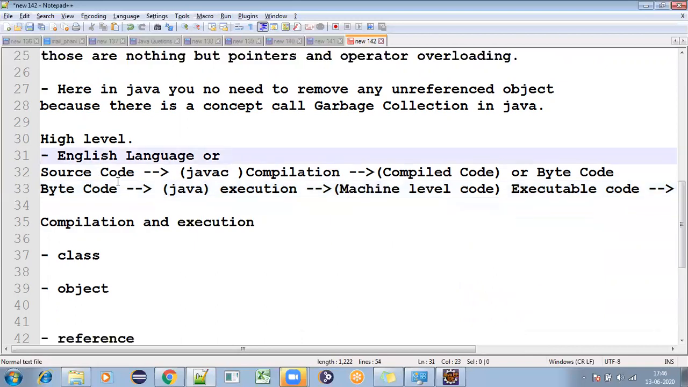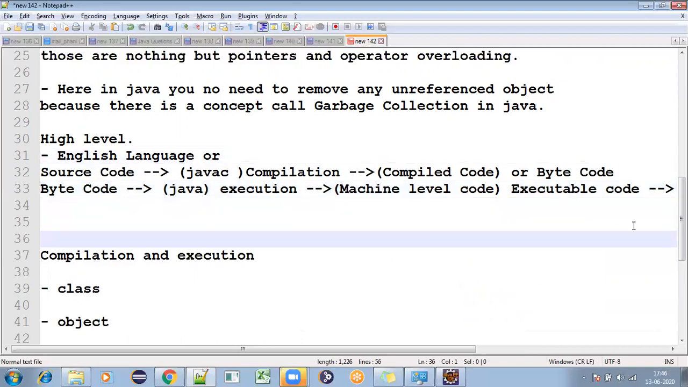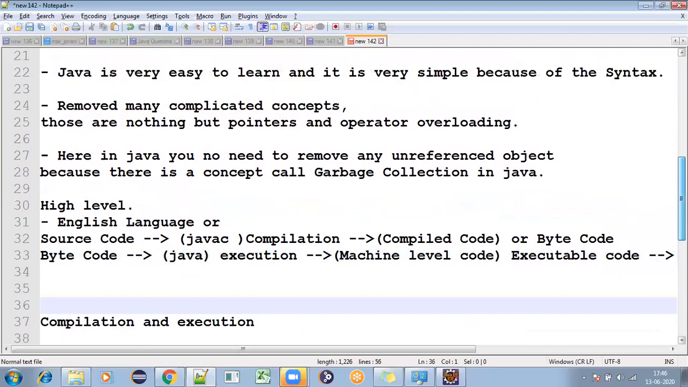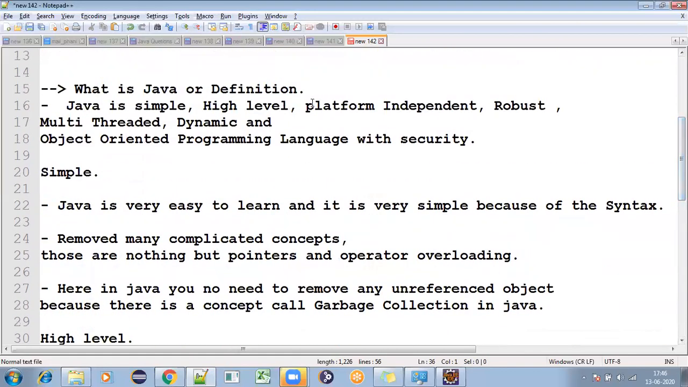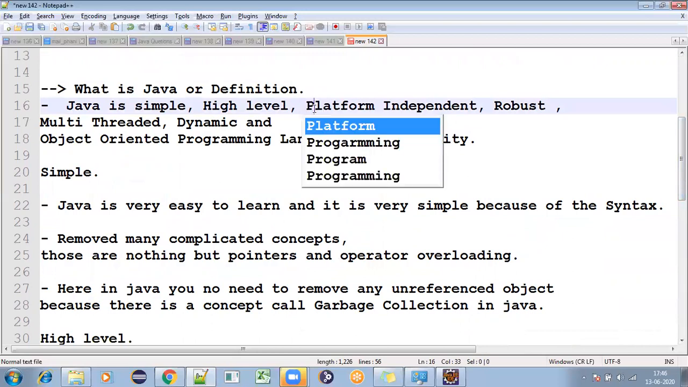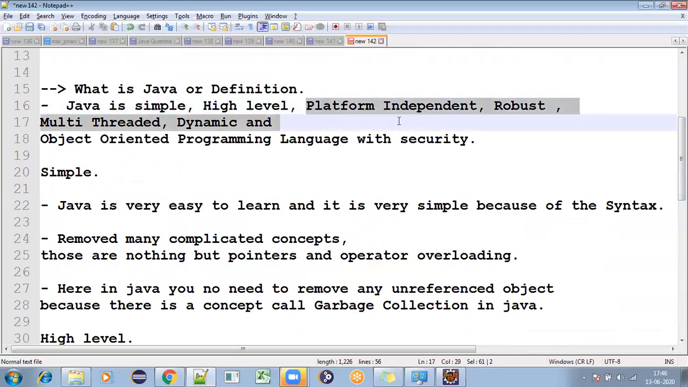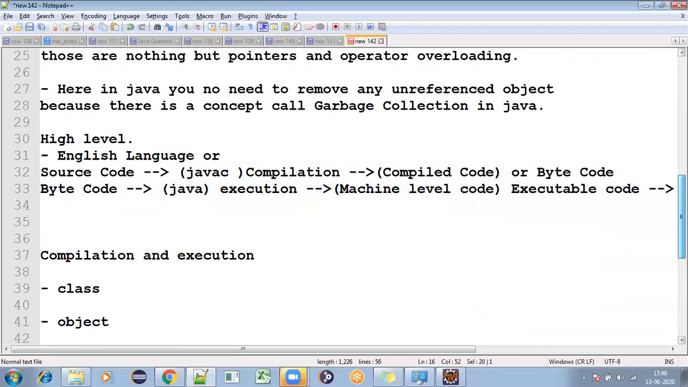Hope you people are understanding this. Yeah. So now after this, one more thing, that is the simple concept, platform independent. Java is platform independent. Okay.